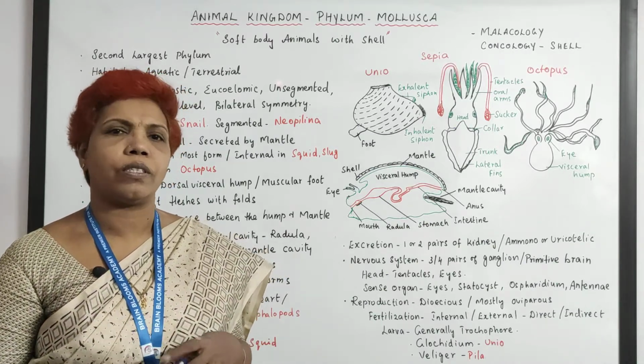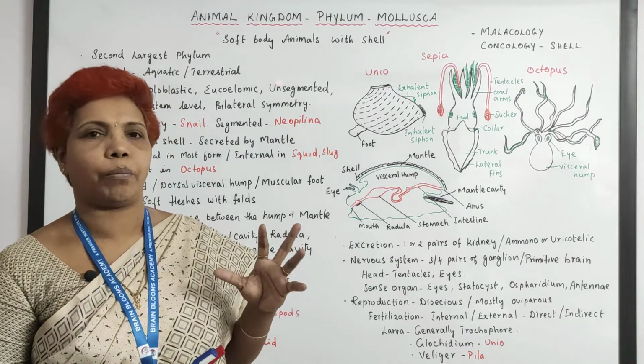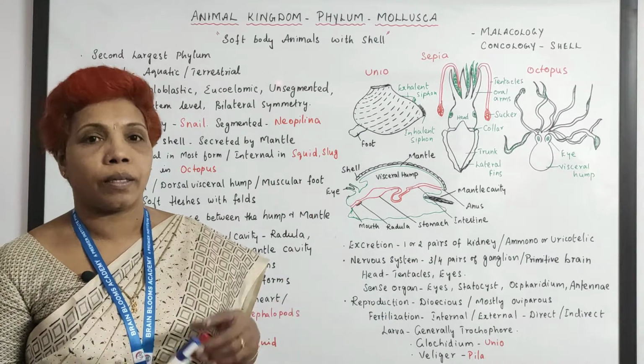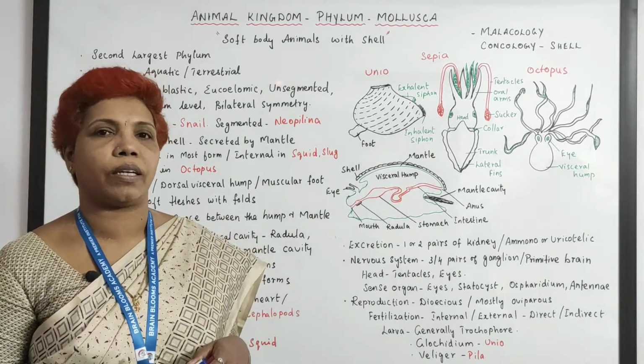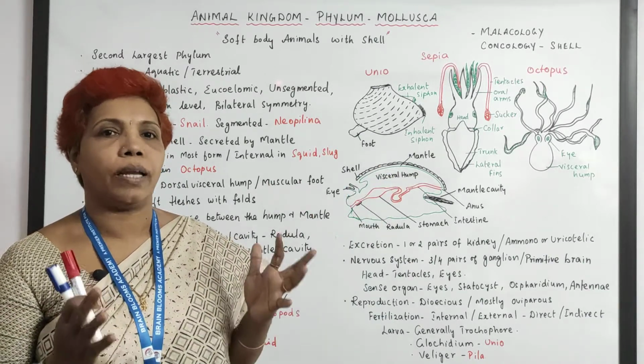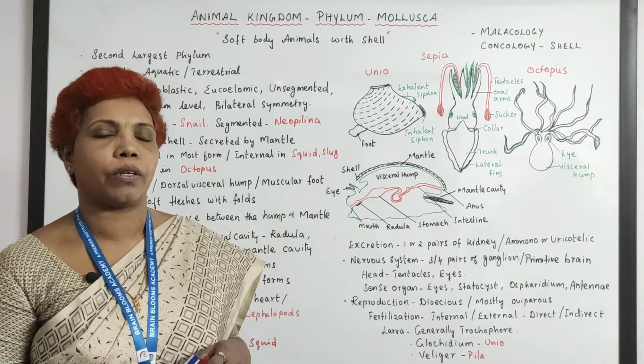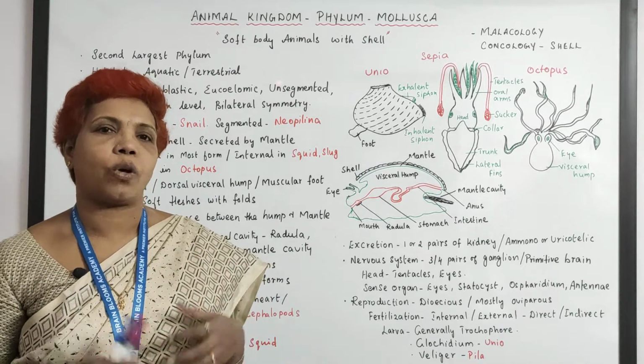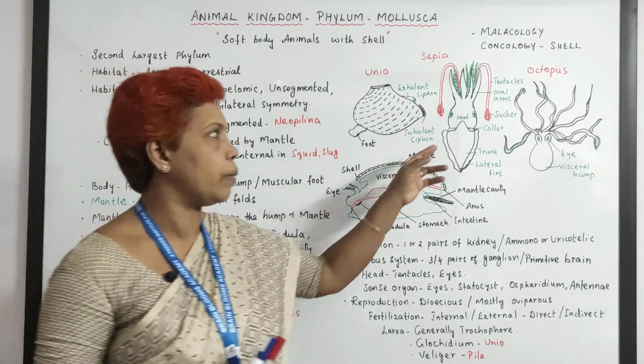And when you talk about the nervous system, brain growth is important. So the ganglion started to become a brain here, and because the cephalon is well developed in cephalopods, the name itself indicates the head is very good. If the head has come, surely there are sense organs, and sense organs are well developed.